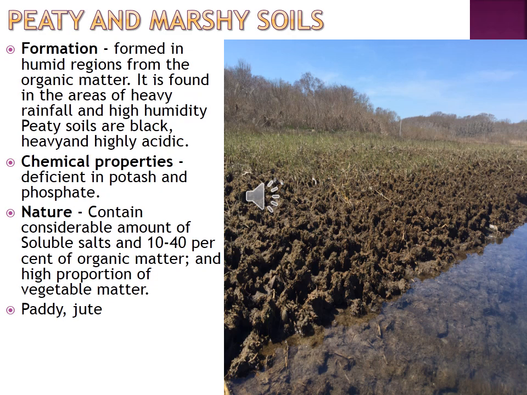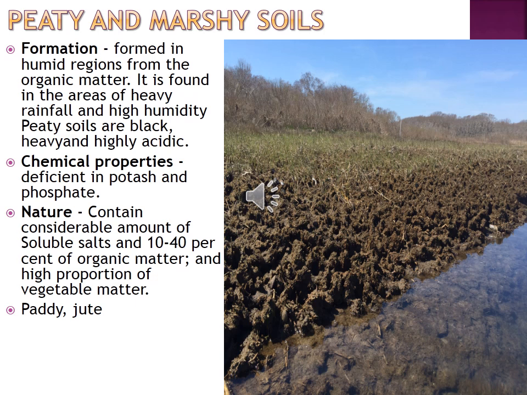So what are the chemical properties? They are deficient in potash and phosphate. So the peat and marshy soil lacks potash and phosphate. They contain a considerable amount of soluble salt and 10 to 40% of organic matter. We have seen that it is formed in humid regions from the organic matter. You can see 10 to 40% of organic matter is seen.